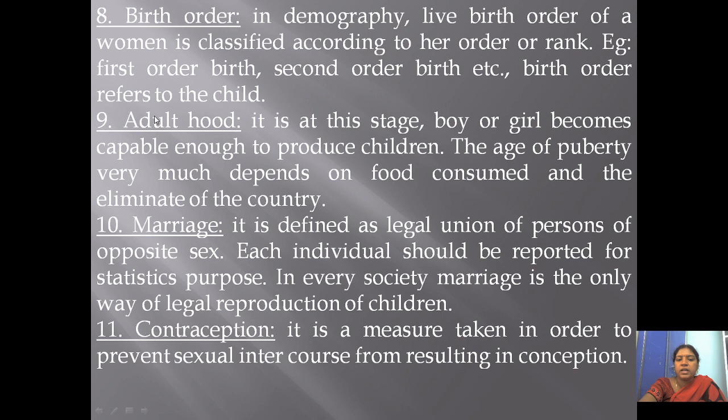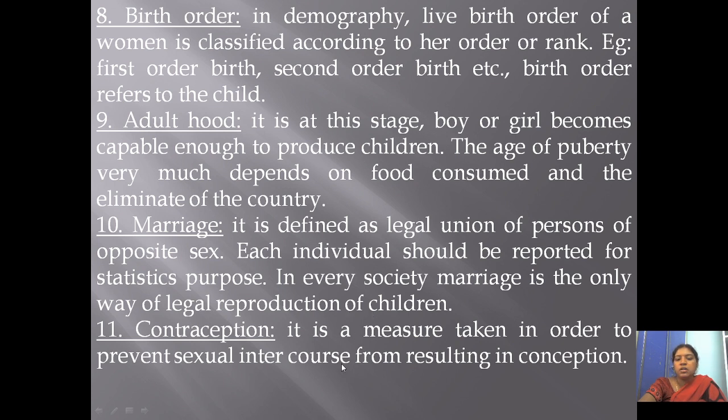Next one is marriage. Marriage is defined as the legal union of persons of opposite sex. So if the opposite sexes get into union, it is called marriage. Each marriage should be reported for statistics purposes, immediately after it takes place. In every society, marriage is the only way of legal reproduction of children.